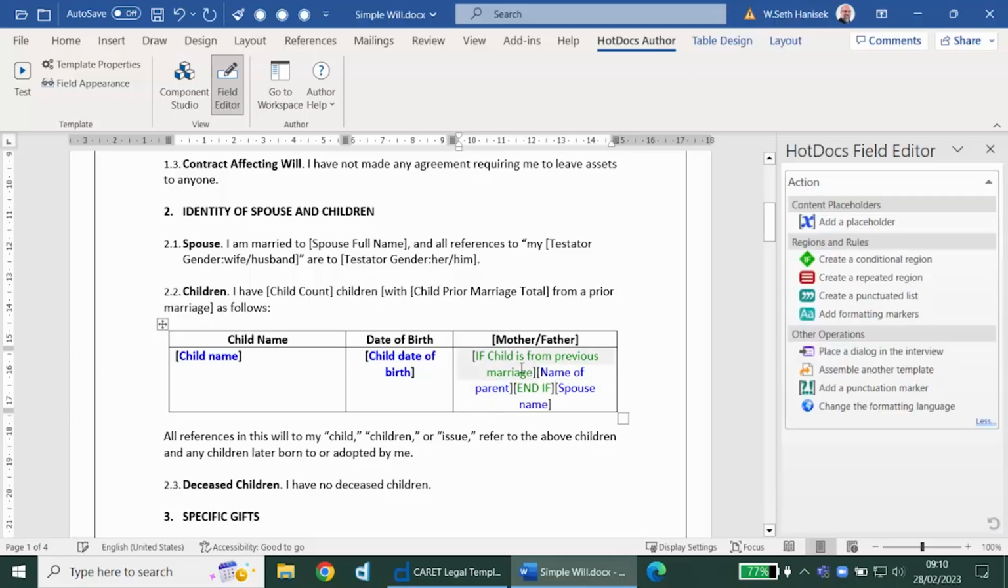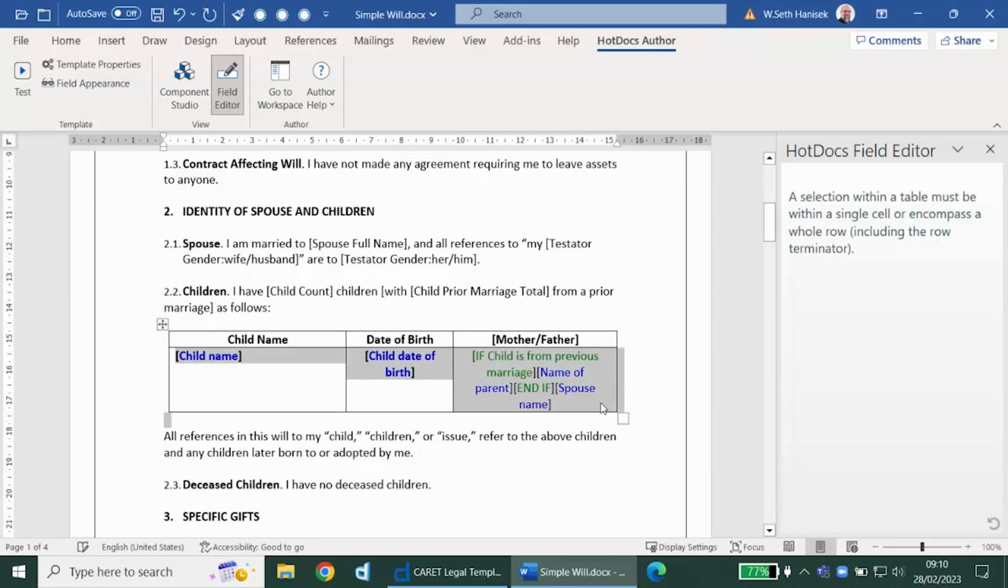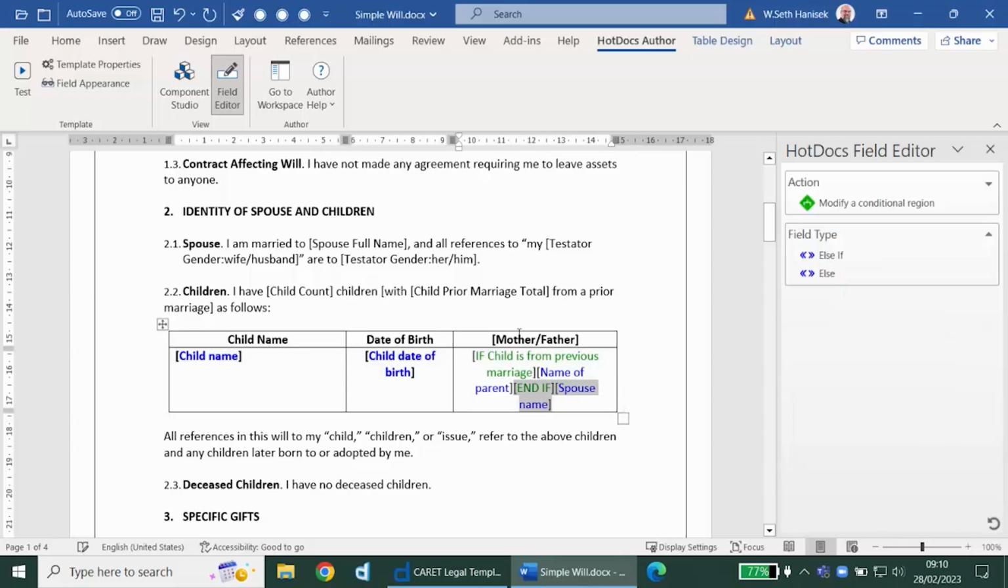Now, if they answer no, we want to include the spouse's name. We can associate these two by creating what's called an else statement. So we can select the end if and the spouse's name, and we can create what's called an else statement. This will change the end if into an else and add a new end if at the end, and now these are all associated with this single question. If the child is from a previous marriage, it will place in the name of the previous parent. Otherwise, it'll put in the spouse's name.